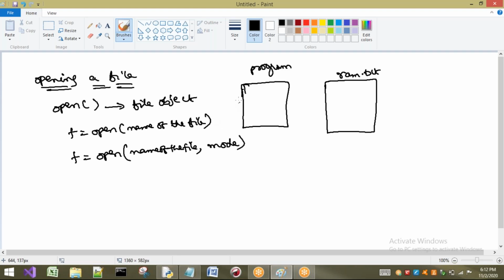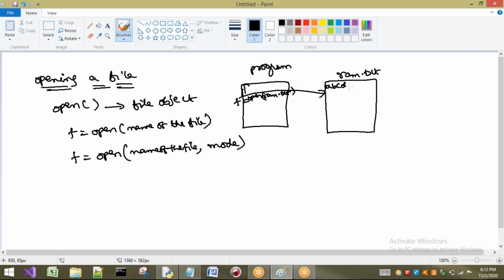In the same way, here when I am going to write open of some ram.txt, it is going to return some file object which is going to be stored in F. That means here F is going to point to ram.txt. Very important point: F is going to point to the first character of ram.txt.